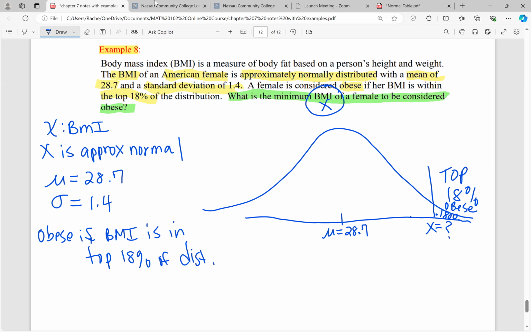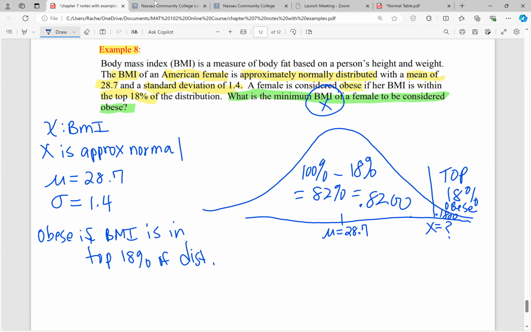But when we use inverse norm, we have to input into the calculator the area to the left. So the area to the left is going to be 100% minus the 18%, right? That's going to leave us with 82%, or 0.82, as the area to the left. So now we're ready to do inverse norm. The area to the left is 0.82. The mean of the distribution is 28.7. And the standard deviation is 1.4.